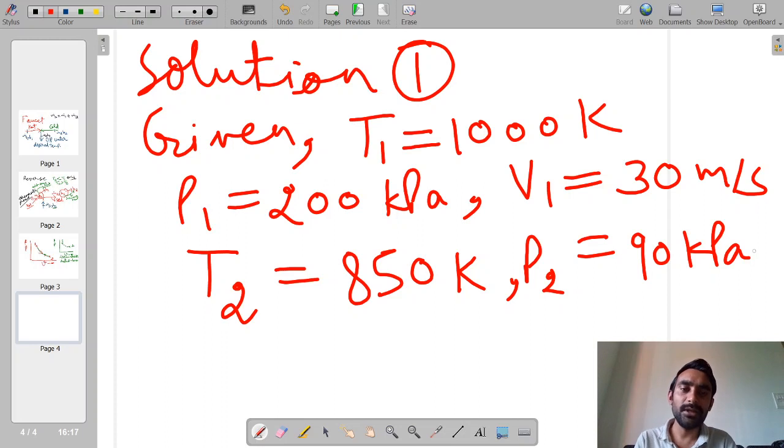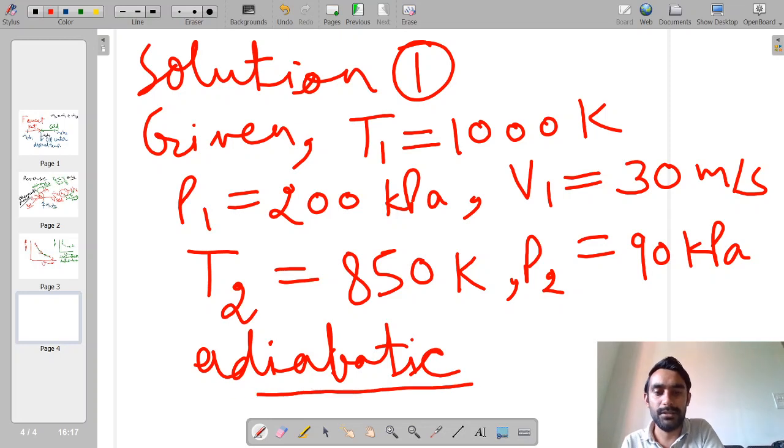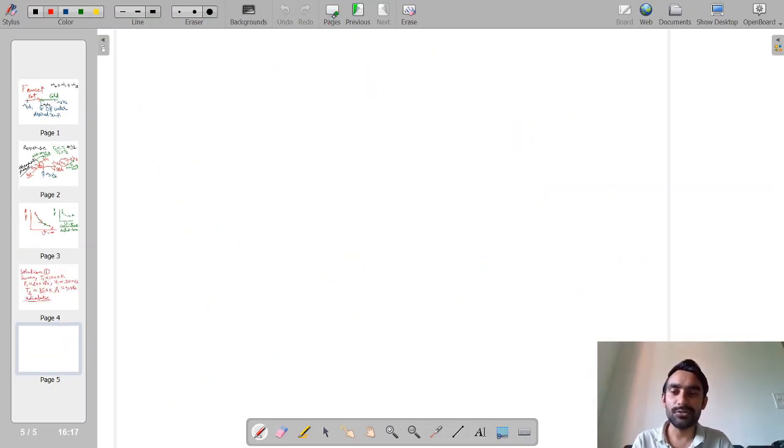The flow of air takes place through the nozzle, and it is given that there is no heat transfer while this flow is happening. So it means we have an adiabatic situation. And whatever amount of air enters at the inlet, the same amount of air goes out of the nozzle at the exit. So this is the situation of a steady state process.